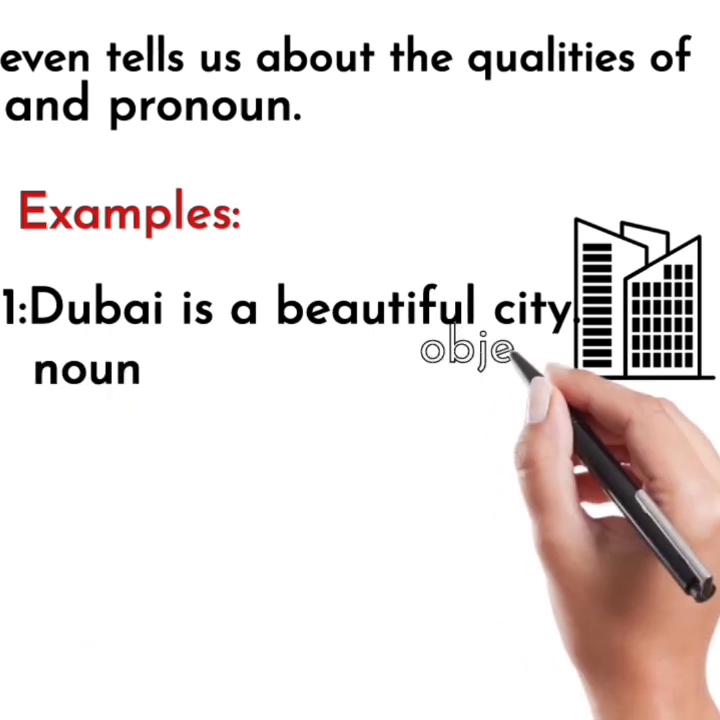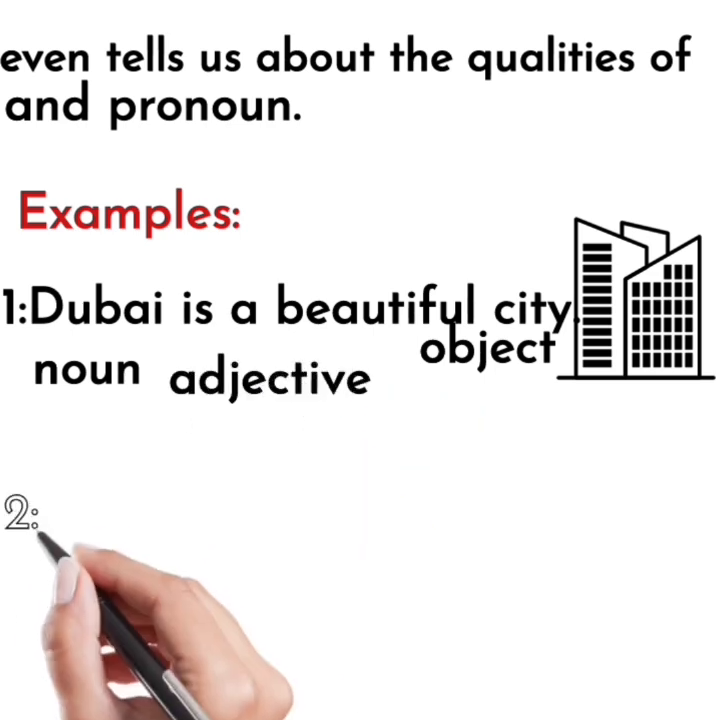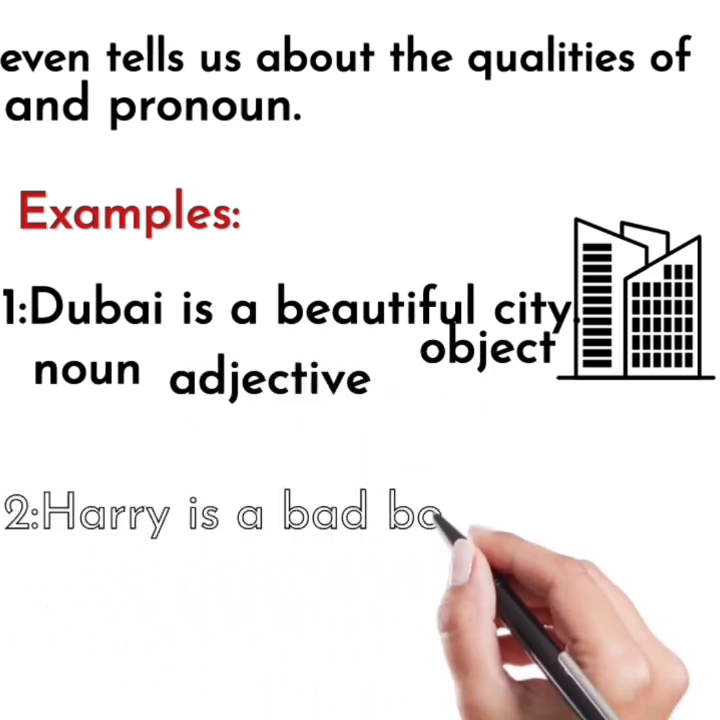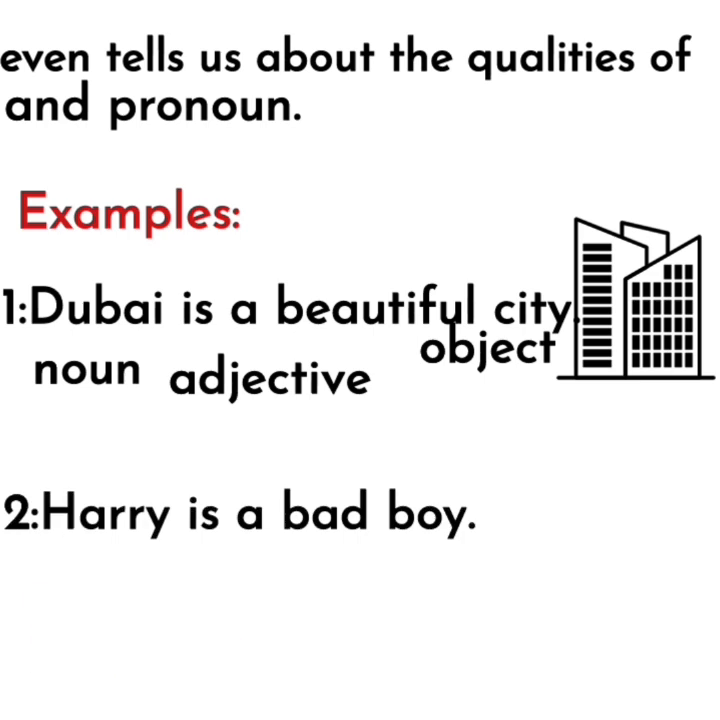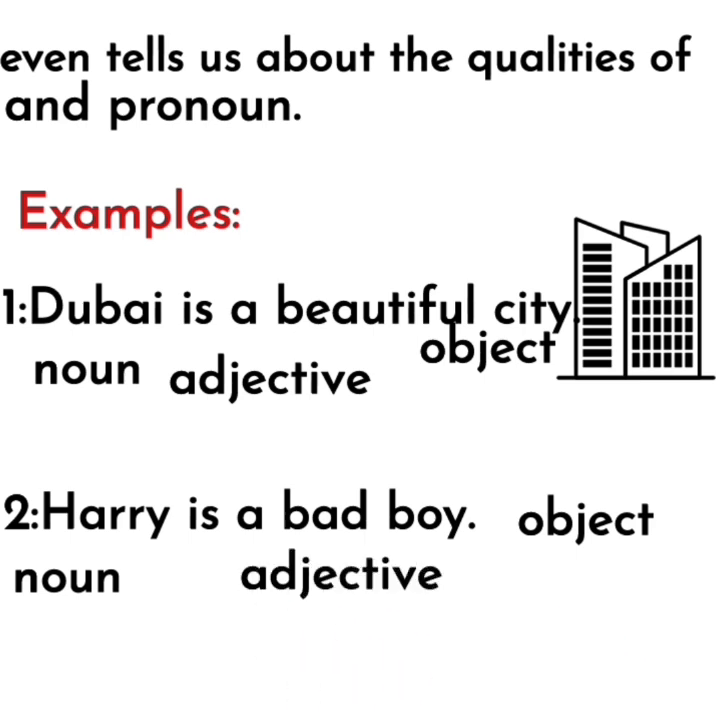And now we are going to talk about the second example. Harry is a bad boy. In this example, Harry is our noun here and boy is our object here. So what's the bad in this sentence? Bad is our adjective here which describes our noun Harry. It even tells us the qualities of our noun Harry, is he bad or good. So these are the adjectives.